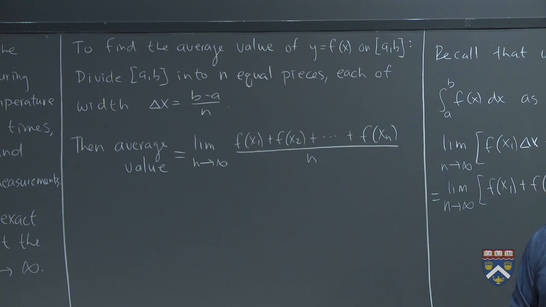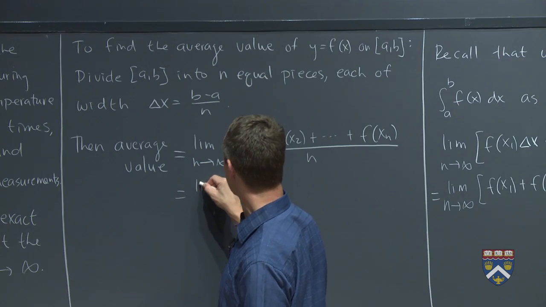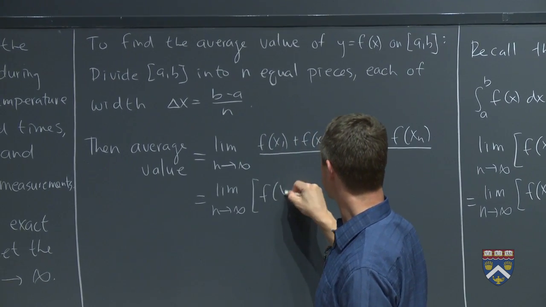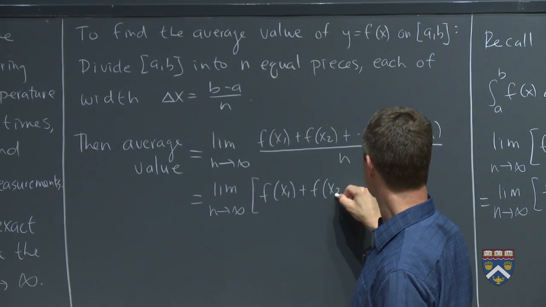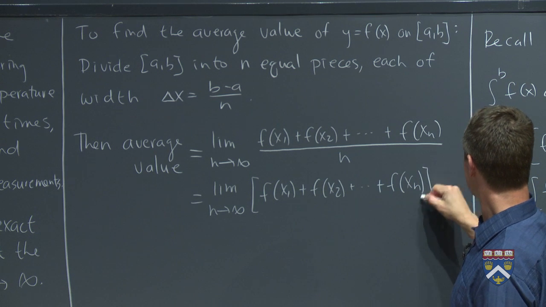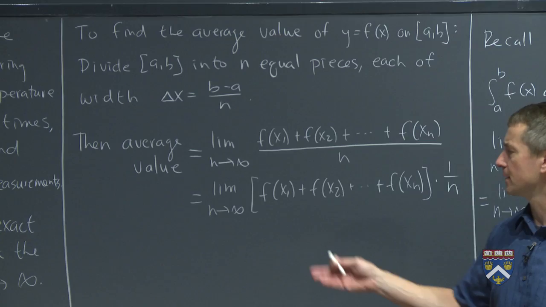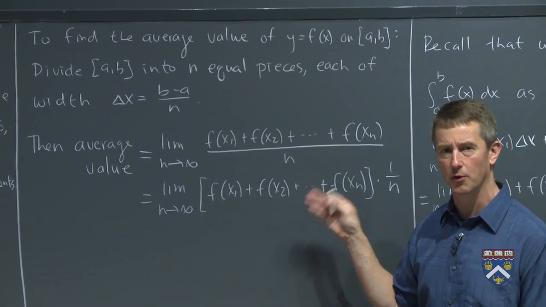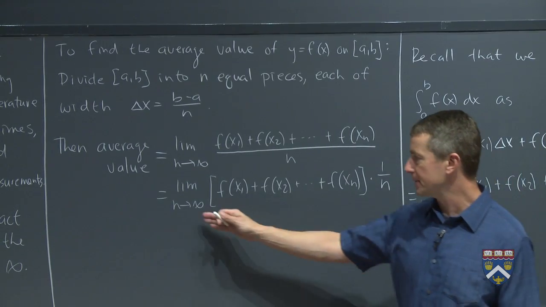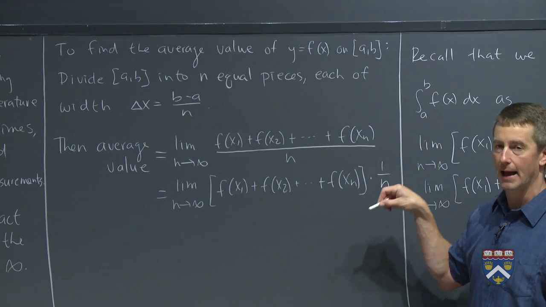This should look familiar. It might look a little bit more familiar if I wrote it like this. The limit as n goes to infinity, f of x1 plus f of x2 plus ... plus f of xn, all times 1 over n at the end. When have we ever done something like this before? f of x1 plus f of x2 all the way up to f of xn. That's a right-hand Riemann sum, right? And when we take the limit as n goes to infinity, that's how we get our definite integral. The only difference is this 1 over n.